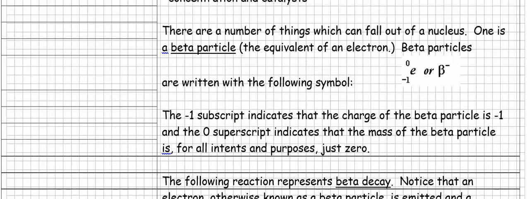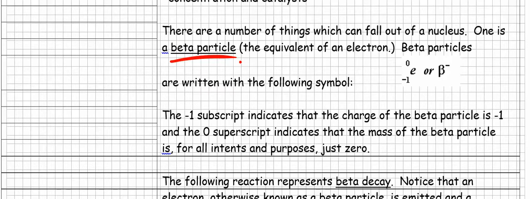So we've talked about how the nucleus can be unstable and how it releases things. And one of the things that can be released is something called a beta particle. Now, what is a beta particle? Well, we can think of a beta particle as an electron. Okay, so a beta particle is an electron. So if you hear the term, for example, beta emission, beta emission means that a particle, the equivalent of an electron, has fallen out of the nucleus, has come out or been ejected from the nucleus.